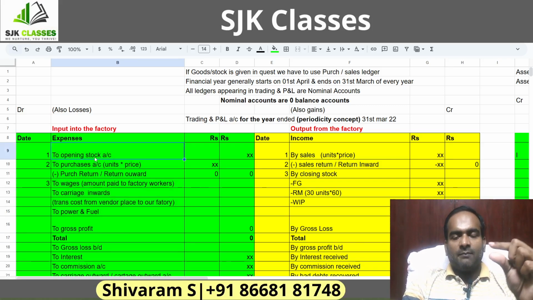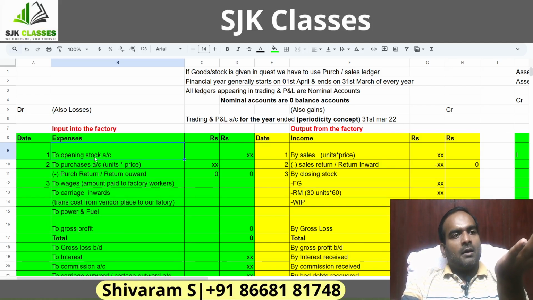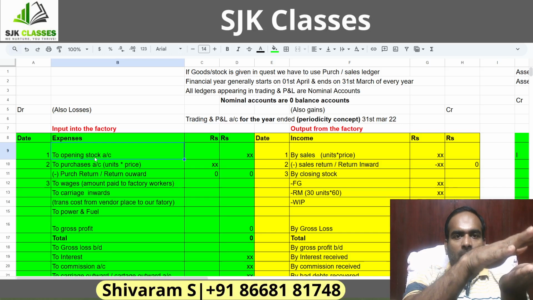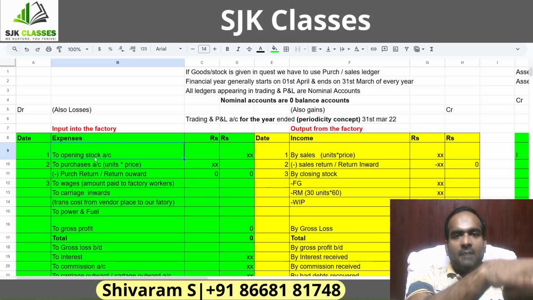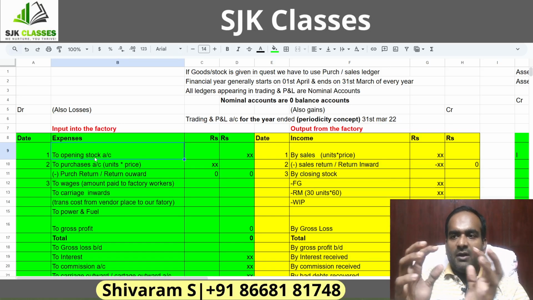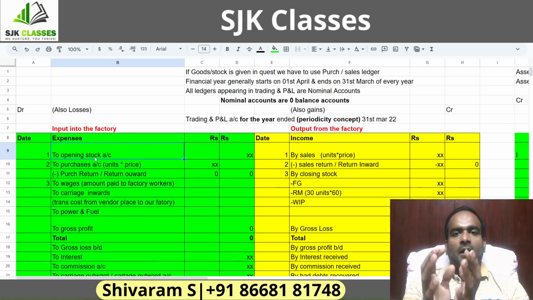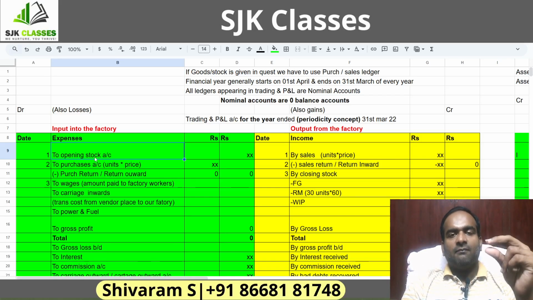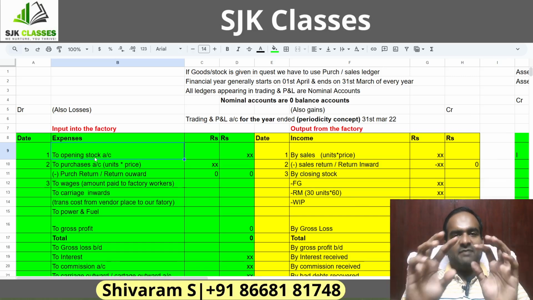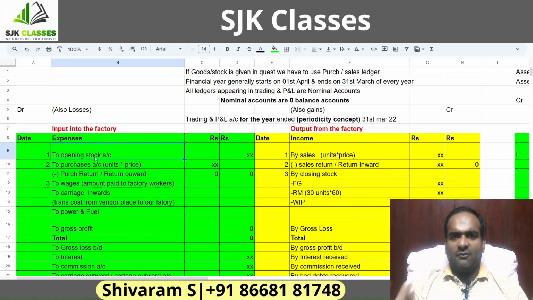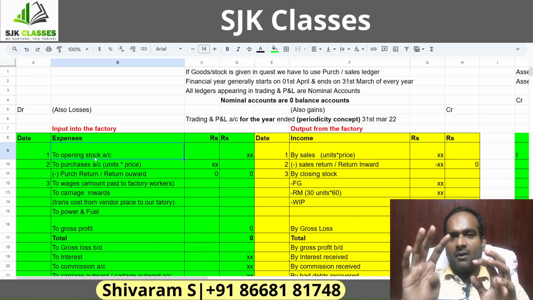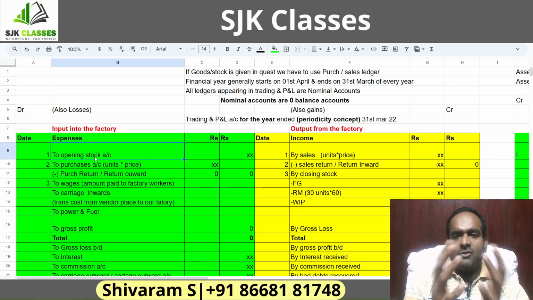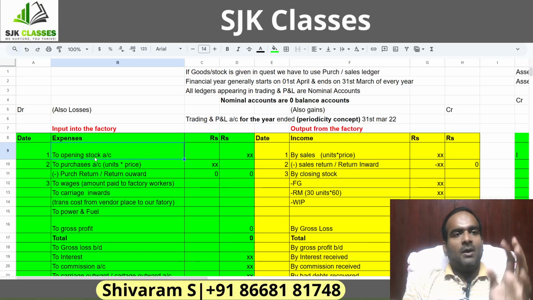First, what is opening stock? It's something like the opening inventory in a business. For example, let's think of a household. In our house, mom cooks for us. Now let's say at the beginning of the month, we had 2 kgs of rice with us. For 1 month, for a family of 4 people, would 2 kgs be sufficient? Of course not, right? Generally, a house of 4 people consumes around 20 to 25 kgs of rice. Now what happens?